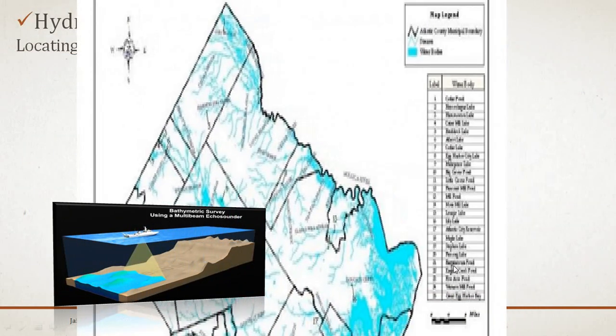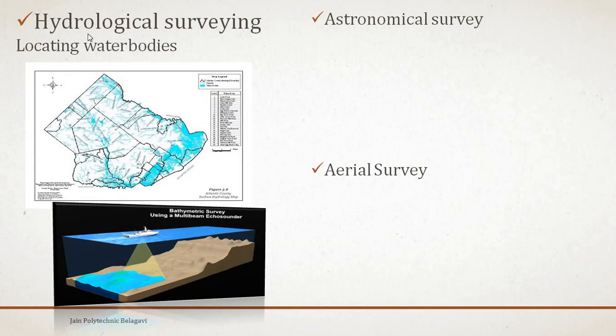Now we will concentrate on hydrological survey. Hydro means water, and the survey done is hydrological survey. Normally this is used for locating water bodies. You may see the 3D model here, which is the sea or an ocean where the ships are moving. Underwater surveys are done to find how the profile of the ground at the bottom of the sea is going to be. It is the survey carried out underwater, so it is said to be hydrological survey.